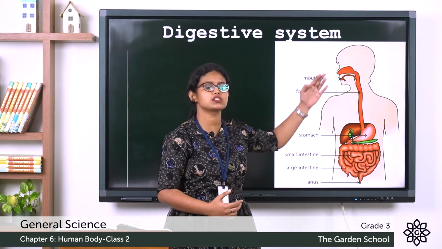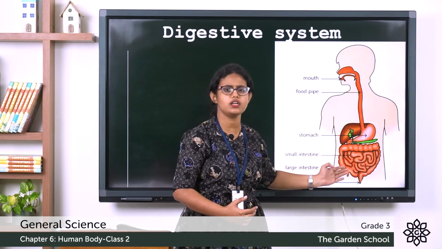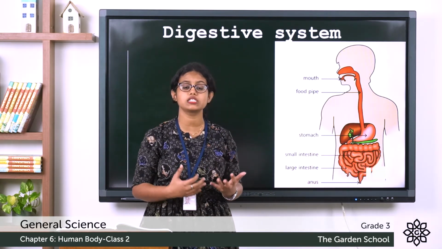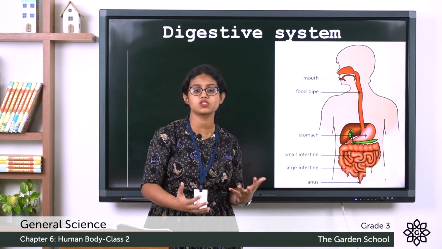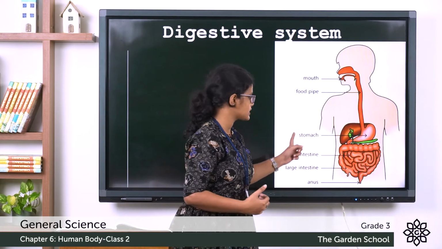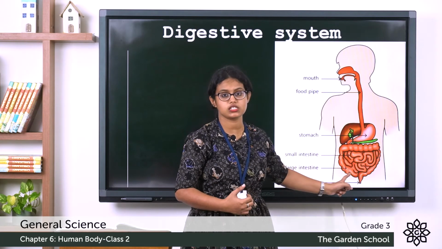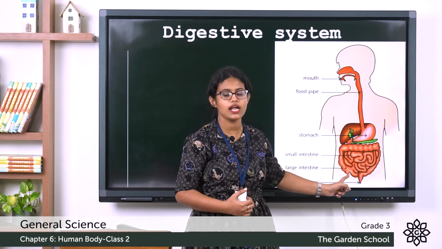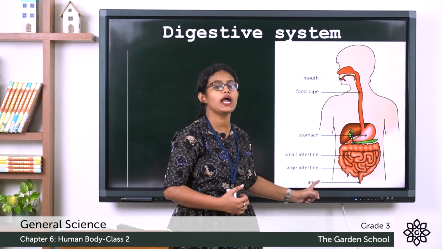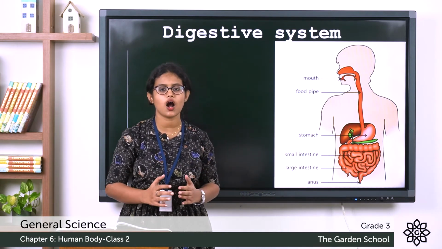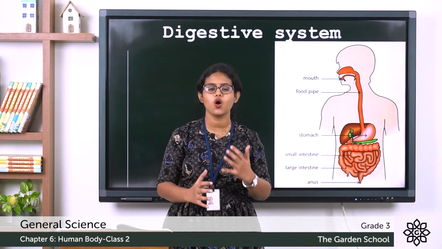Then the blood carries it to all parts of our body. Then what happens to the undigested food? The undigested food goes into the large intestine, and from there the waste is removed through the anus. So this is how your digestive system works.